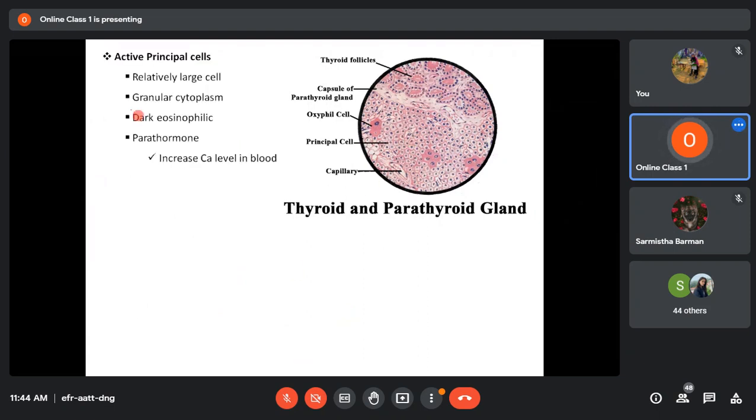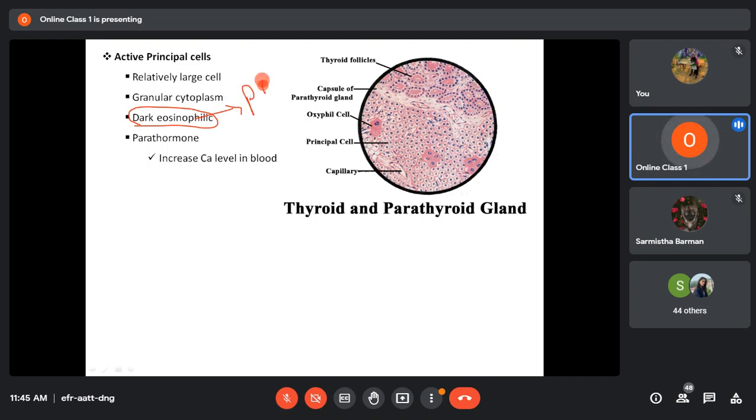Whereas the active principal cells are relatively large cells. They will be larger and will have granules in their cytoplasm, because they are active, isn't it? Active means they are producing hormones. The precursor of the hormone will be in the form of granules in their cytoplasm. Because of the presence of those granules, the cytoplasm will be dark and eosinophilic, which means dark pink in color.